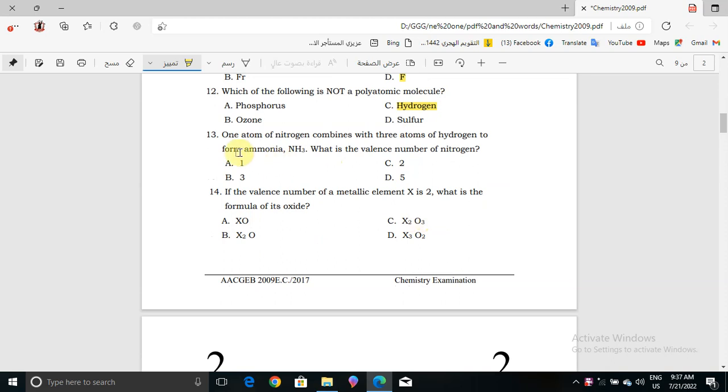Now question number 13. One atom of nitrogen combines with 3 atoms of hydrogen to form ammonia, NH3. What is the valence number of nitrogen? First of all, it says one atom of nitrogen combines with 3 atoms. When you say 3 atoms, that means it will be 3 valence numbers. And also we can write it here.